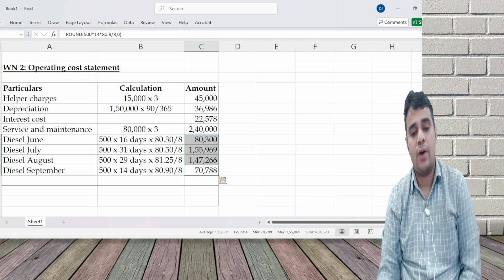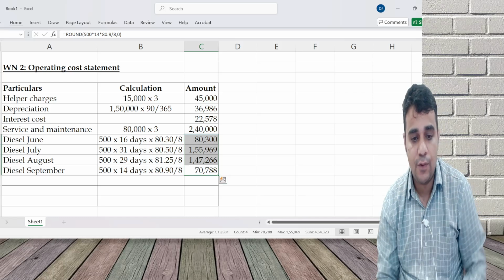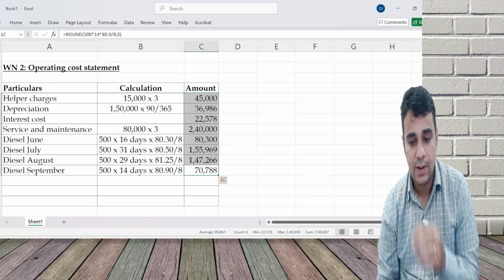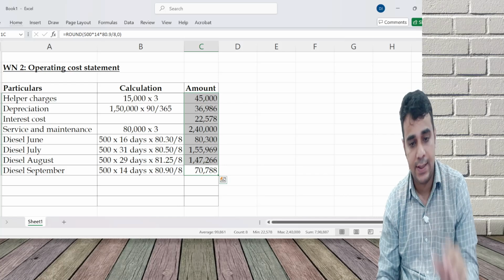Lot of calculation, can't help it. All put together, some 4,54,000 rupees. This will help us in doing some other analysis later.